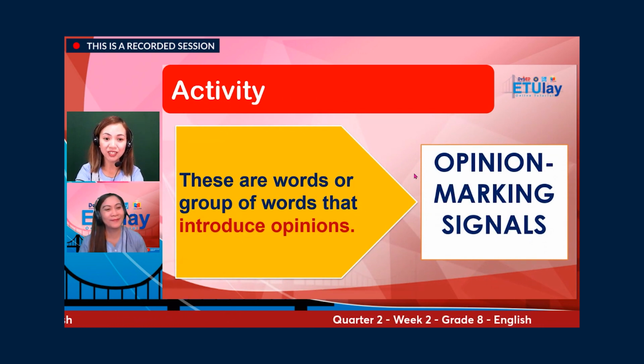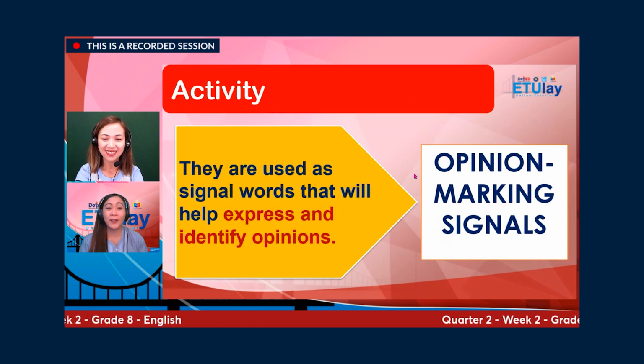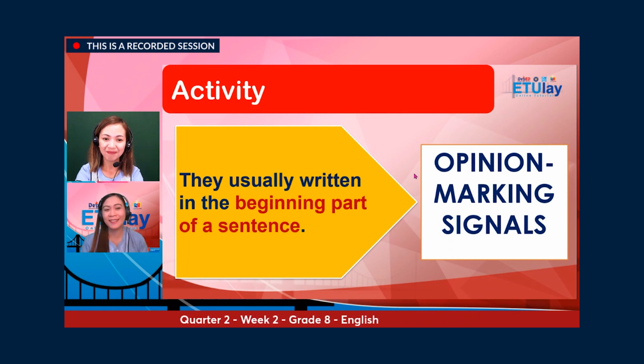All those words or group of words that introduce opinions are called opinion marking signals. They are used as signal words that will help express and identify opinions. They are usually written in the beginning part of a sentence.